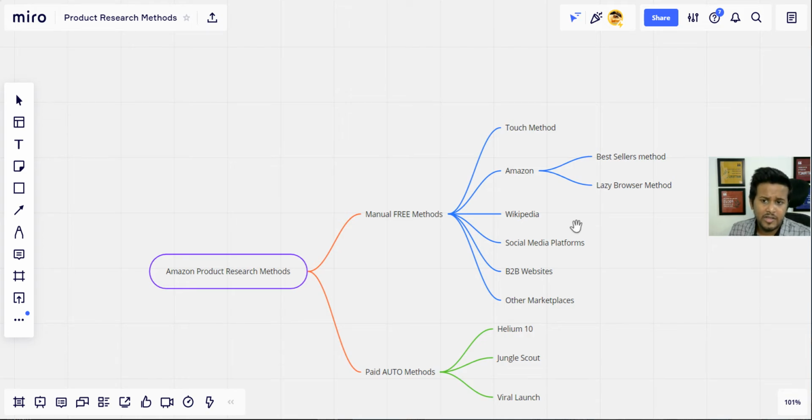Okay, that's all that I had for now in terms of free methods. We have covered all the free methods that we wanted to cover, and tomorrow we will cover the paid methods like Helium 10 and Jungle Scout. So make sure you watch tomorrow's video, which is a very interesting one, a paid tool which can help you find really good products in minutes. And we will talk about Helium 10 in much detail.